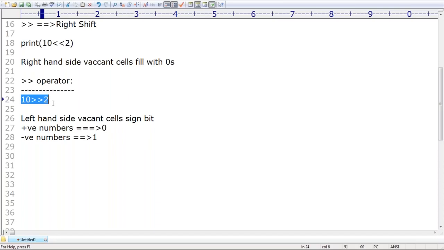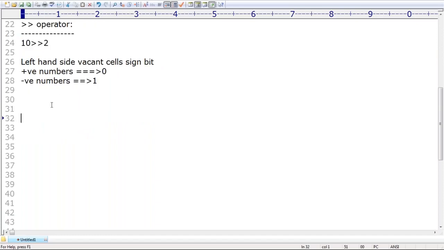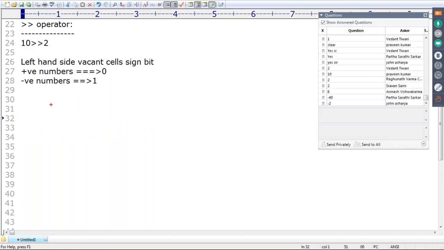10 right shift 2. What is the answer we are going to get? Already I explained it. What is the answer by default we are going to get, sir? Observe very carefully. Now 10, how can you represent 10?